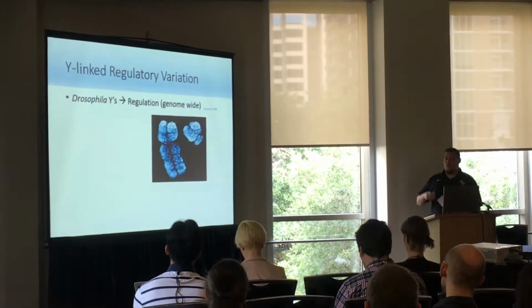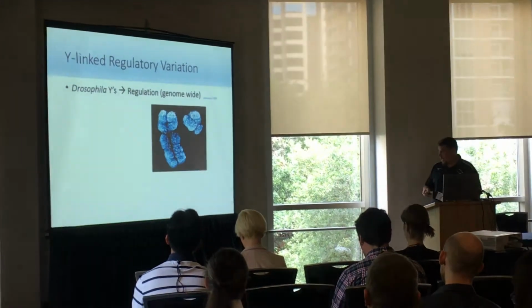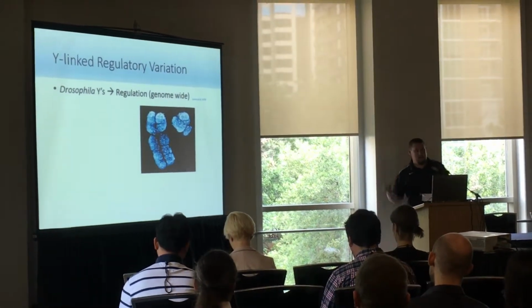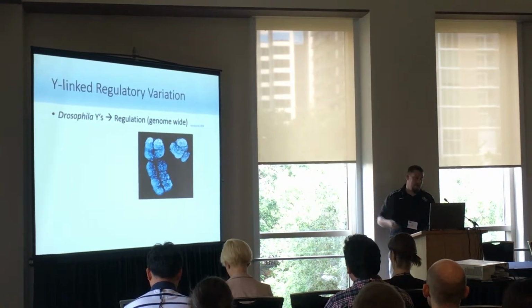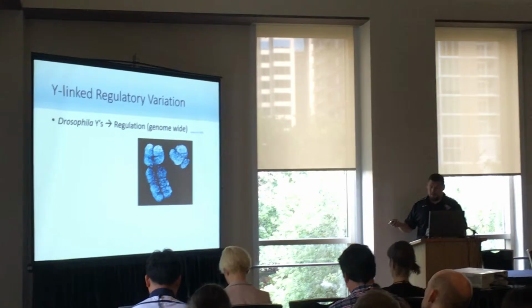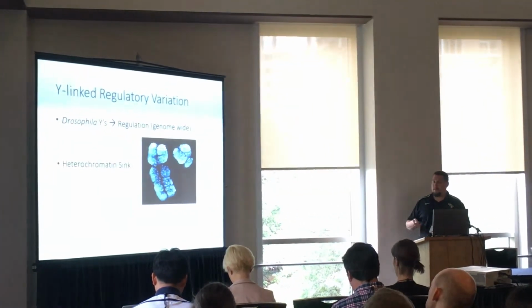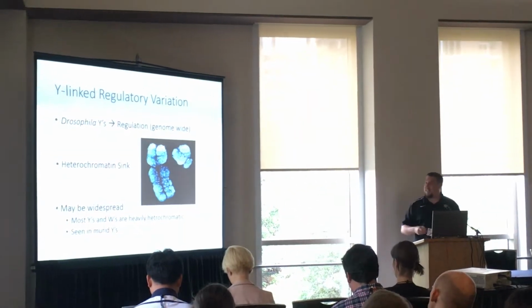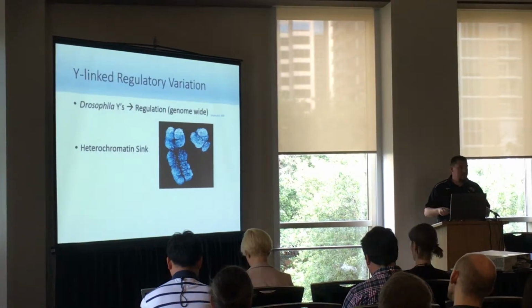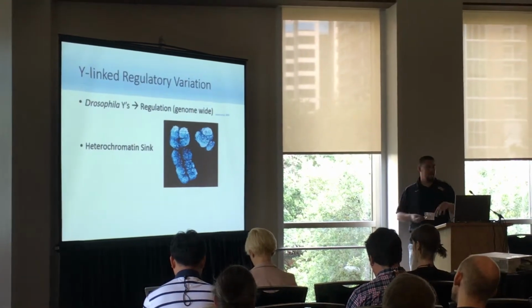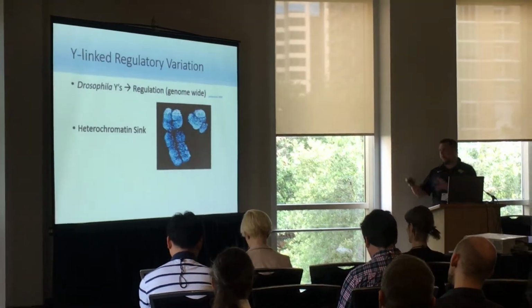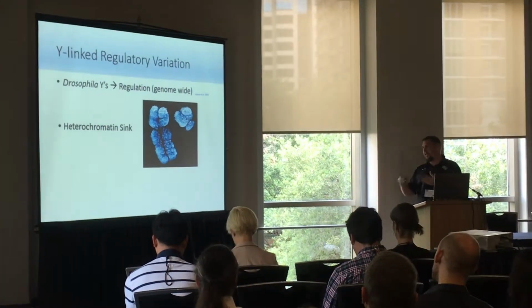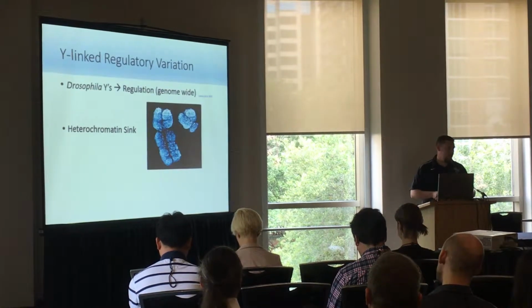However, recently, we found out a little bit more about the Y chromosome, and that it can actually regulate the genome, not through the protein-coding genes, but through Y-linked regulatory variation. And Y-linked regulatory variation is driven by the heterochromatin, or the chromatin landscape throughout the genome. So Y chromosomes may be variable in the amount of heterochromatin they have, and those have downstream effects on heterochromatin expansion and positioning throughout the genome, changing the regulation of the entire genome.